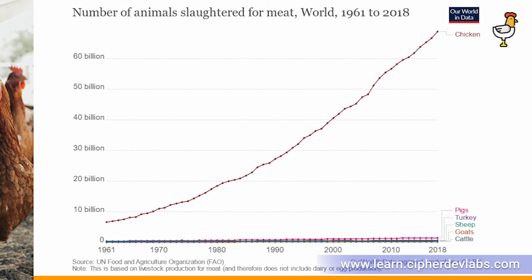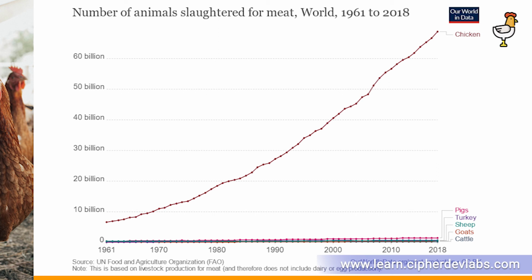And if you go all the way to 2018, chicken has exponentially increased to 68.79 billion. Pigs has also slightly increased to 1.48 billion, and turkey around 656.31 million, sheep around 573.81 million, goats around 479.14 million, and cattle around 302.15 million.